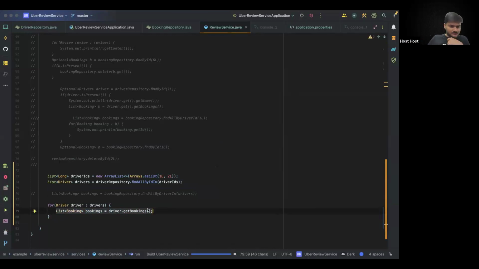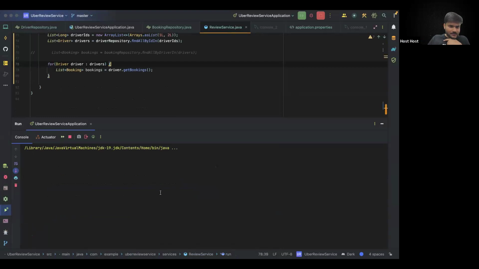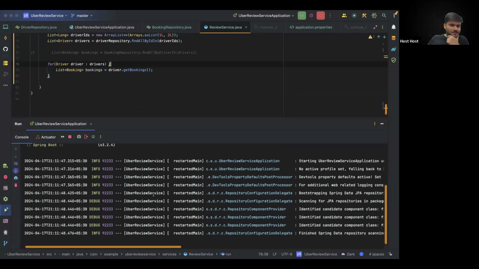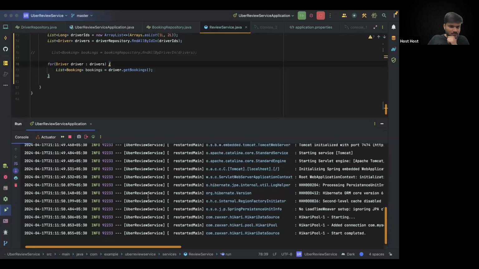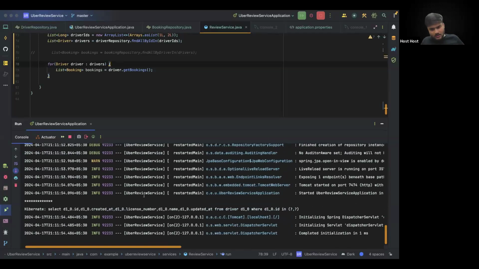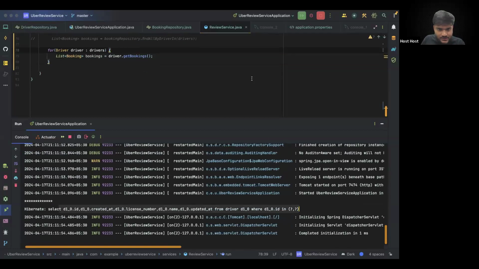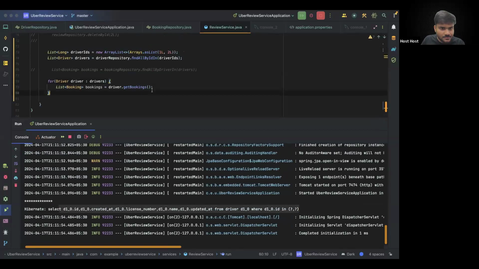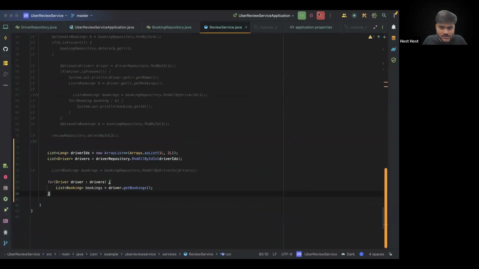Now let's see what happens. If you run this code, let's see. So we are fetching the driver details. And okay, 1 second. I guess it's not showing us the query. It is not showing us the query that it executed. Driver dot get bookings. Let's do one thing. I guess we are not using it, so it's probably not executing it.